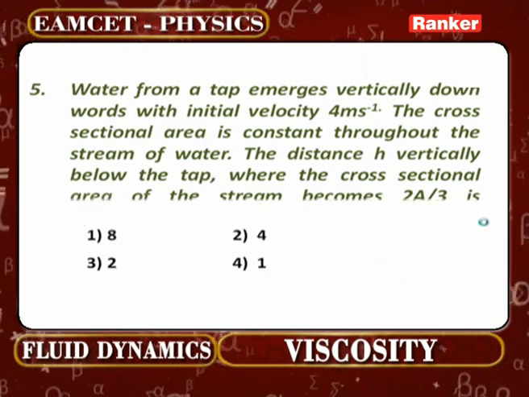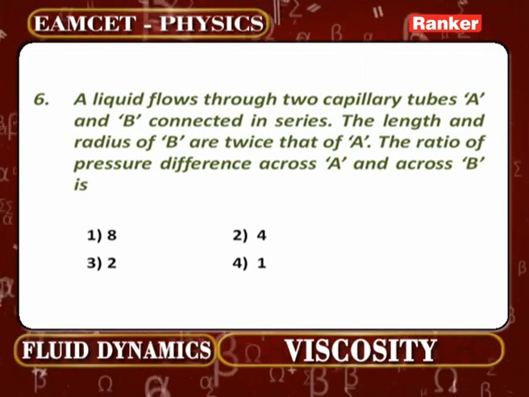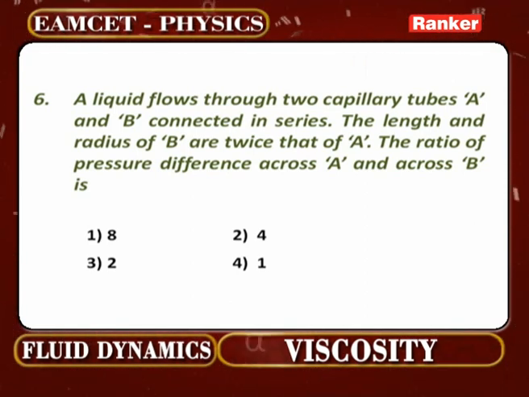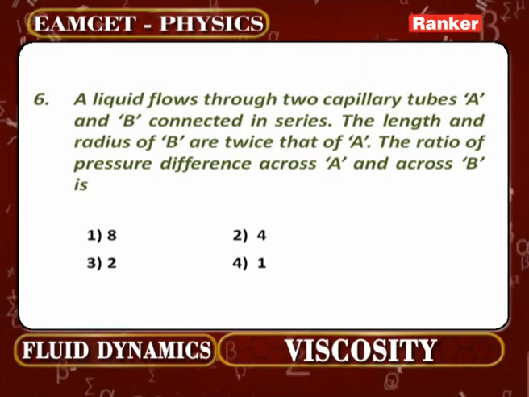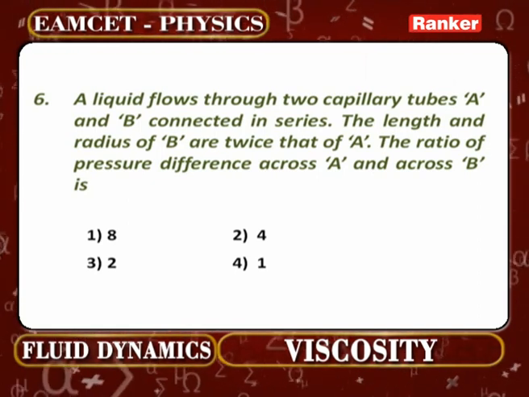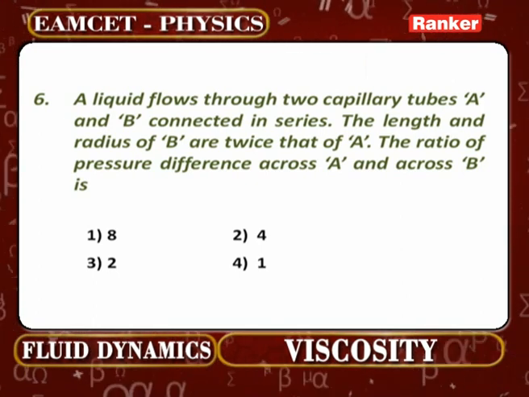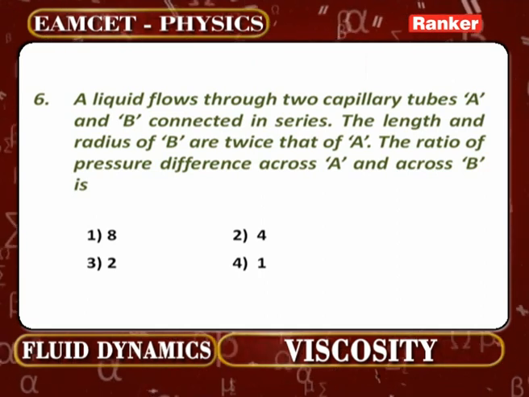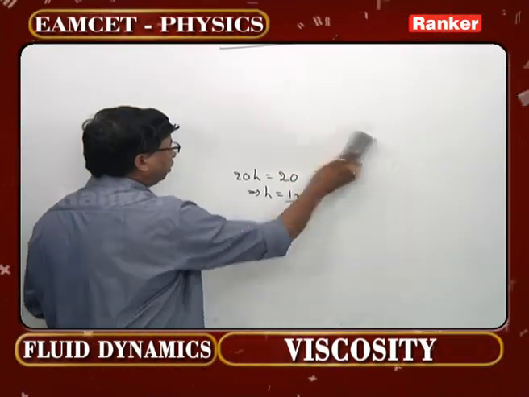Now let us check the very next number, that is question number 6. A liquid flows through 2 capillary tubes A and B connected in series. The length and radius of B are twice that of A. Length is doubled and the radius is also doubled. The ratio of pressure difference across A and across B is how much? That is the question.